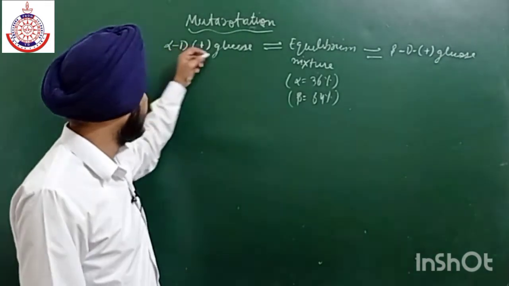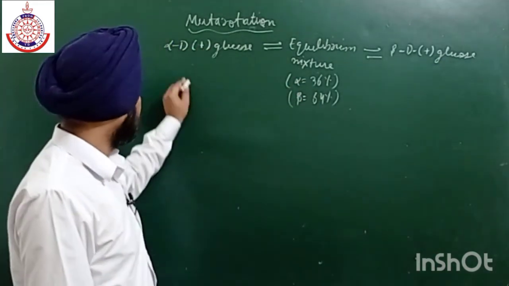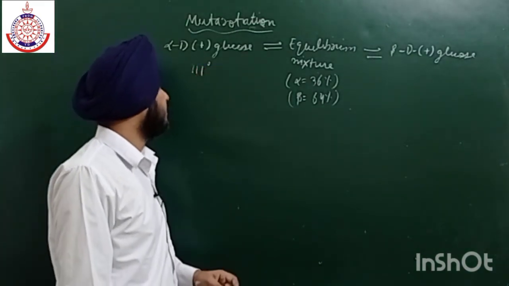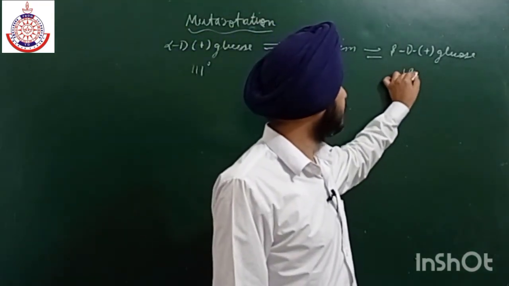Now, how do they get converted into the equilibrium mixture? As we know, the specific rotation for alpha is 111 and the specific rotation of beta is 19.2.